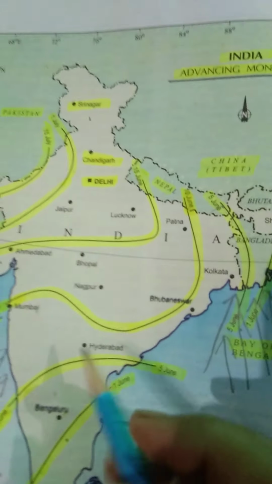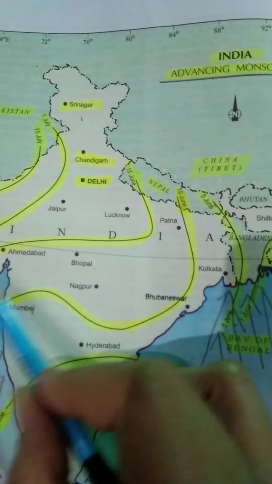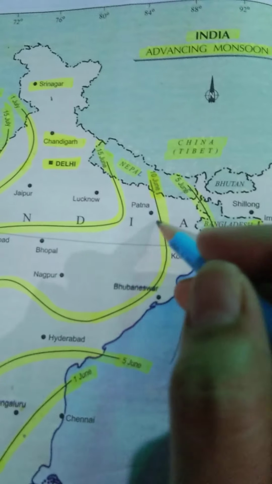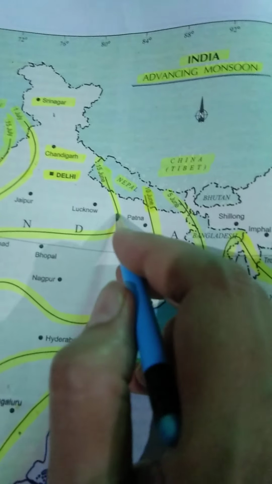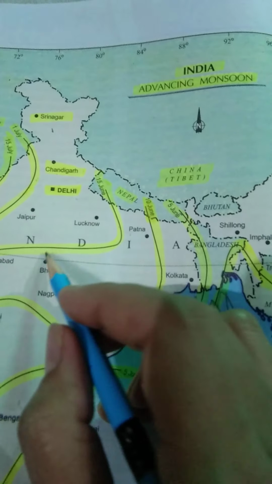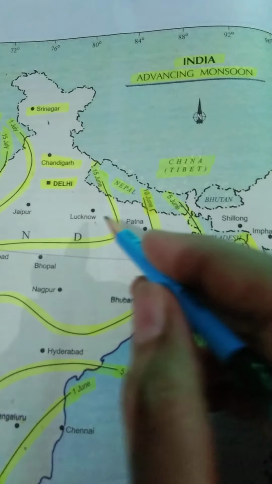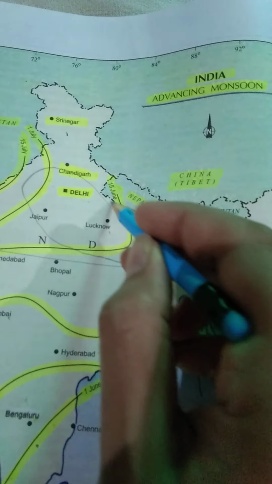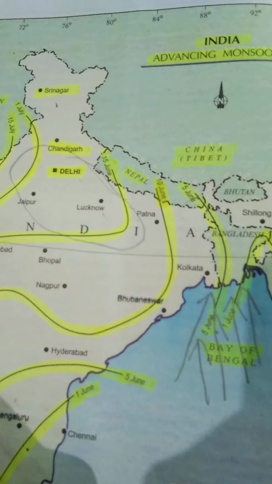Students, see, this branch is coming from this side and this branch is coming from this side. So both of these two branches mix in the Ganga plain, and you all know that all these states are included in our Ganga plain.